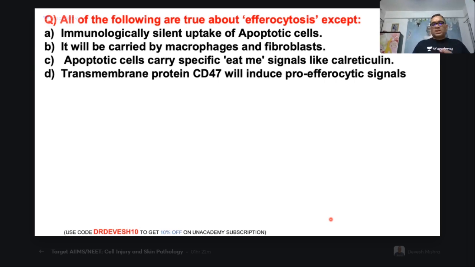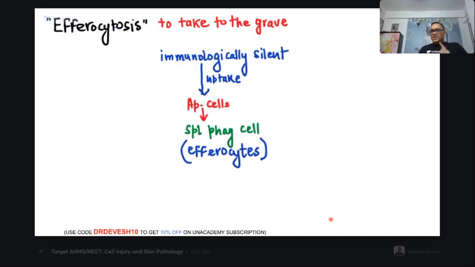So I think this is a new topic and many of you do not know about this. So first I will explain this. What is efferocytosis? Then I will come back to the options again, right? And then we will discuss it one by one. First of all, we should know what is efferocytosis.